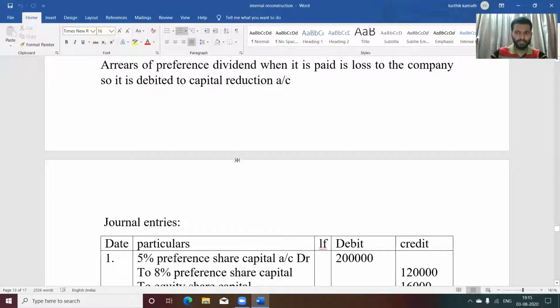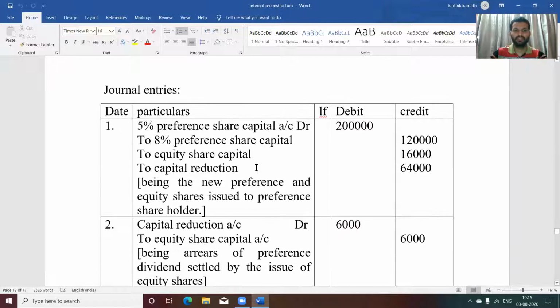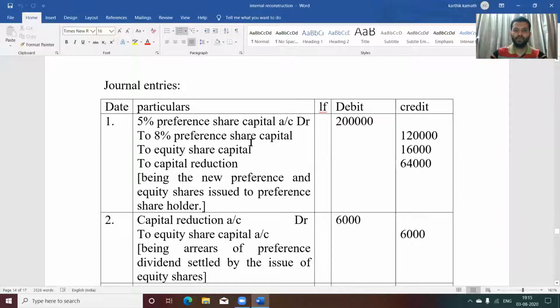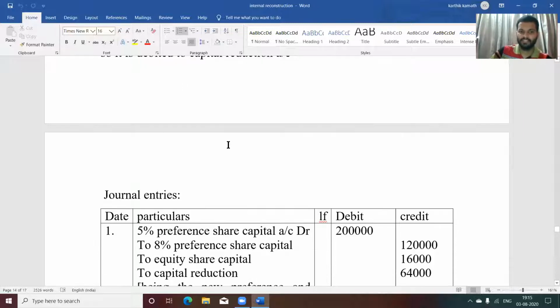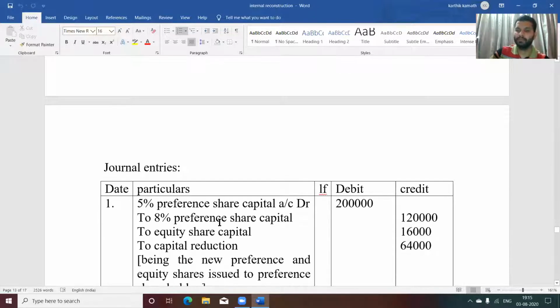After doing the working note, you need to pass the journal entries. How to pass journal entries? See date, particulars, ledger folio, debit and credit. So you follow the format. Then first adjustment, regarding preference share capital, working note number 1. 5% preference share capital account debit, that is 2 lakh given in the balance sheet.